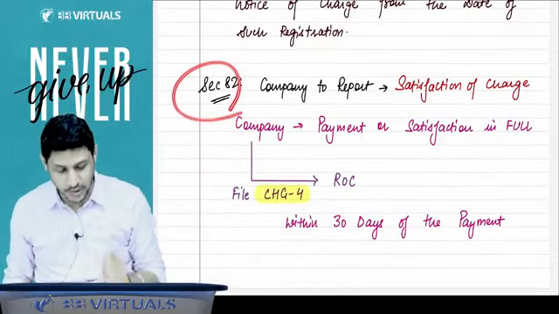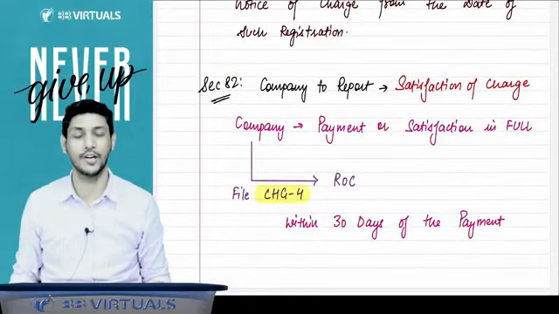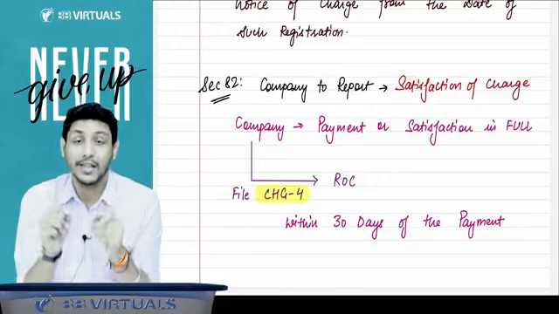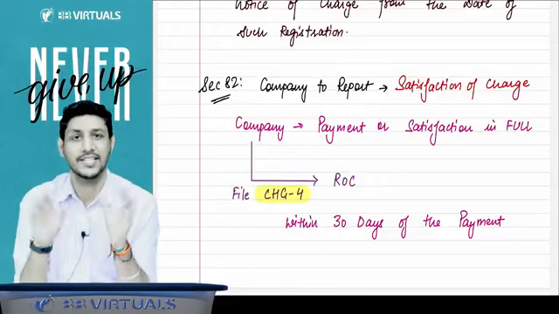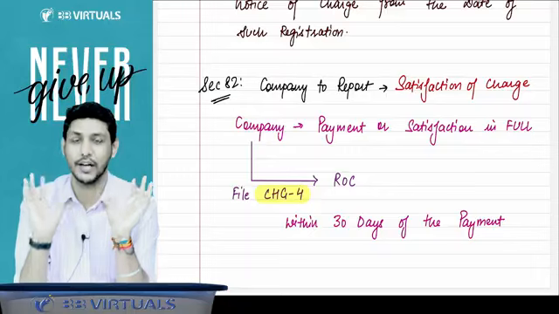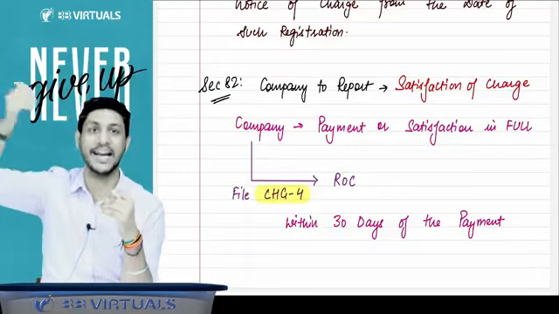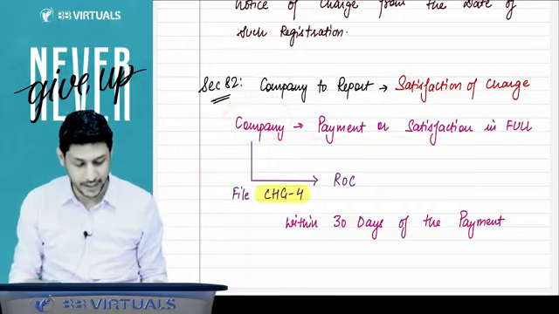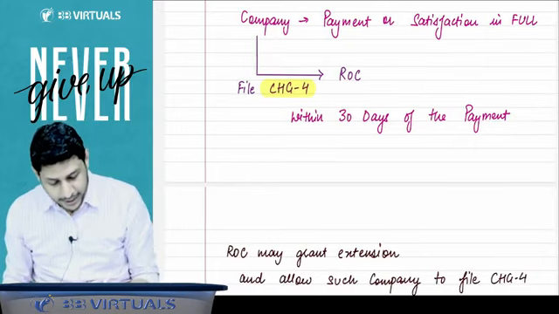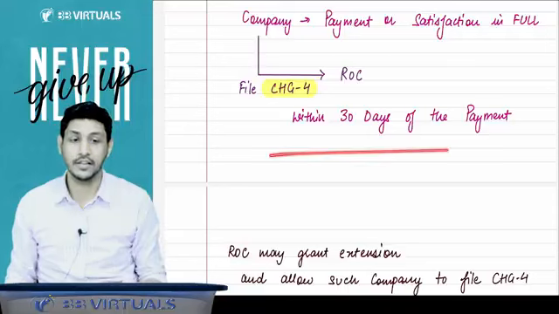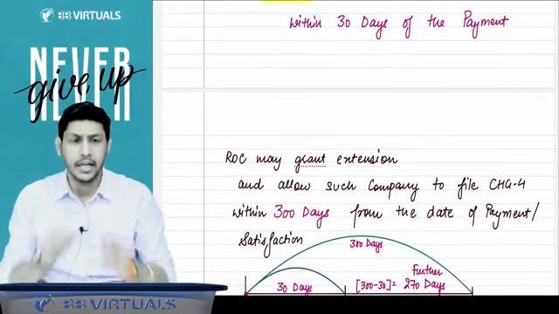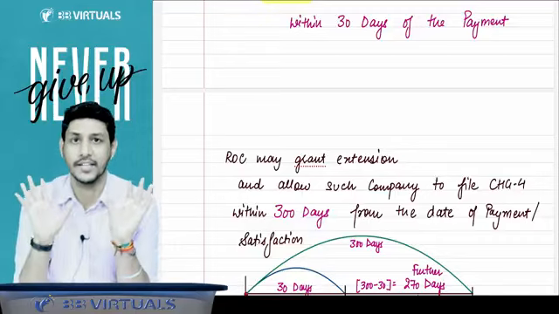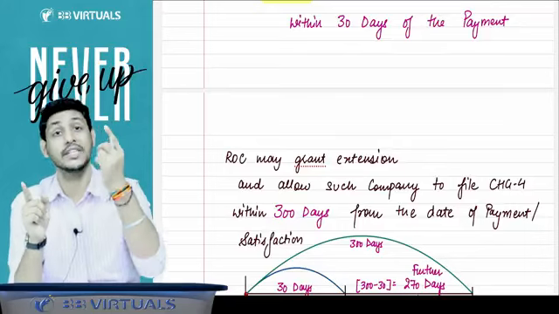Then section number 82 says that if the company makes the payment for the loan, then for the charge you have registered, you have to file the form for satisfaction of that charge, that yes, we have made the payment to the lending party, and the charge has been satisfied. So when the company makes the payment and satisfies the charge in full, it will file the CHG4 to the ROC within 30 days of the payment, and then the ROC will issue you the certificate of satisfaction, that okay, your payment is done, and that is issued in the form CHG5.